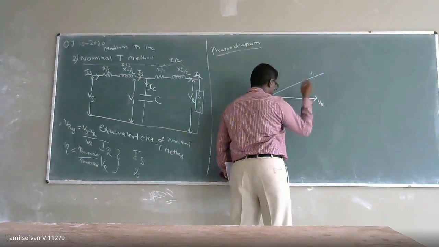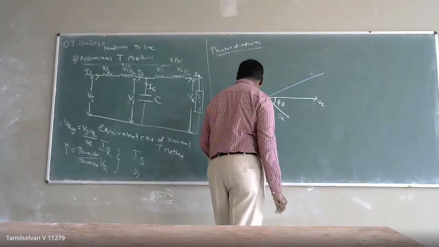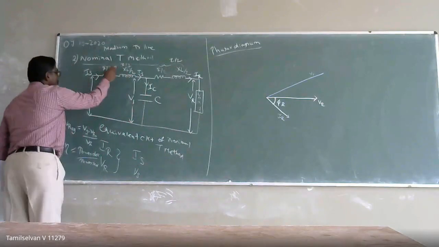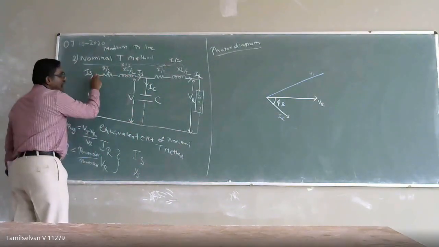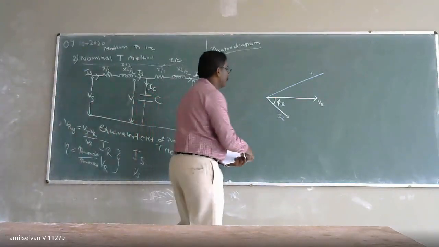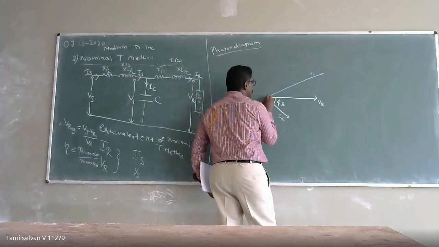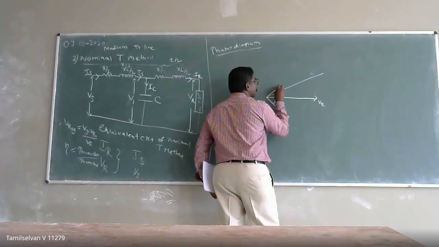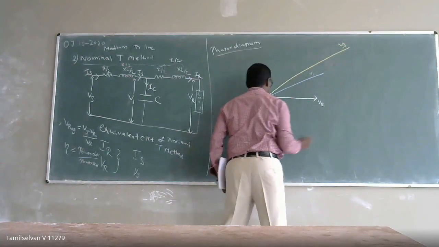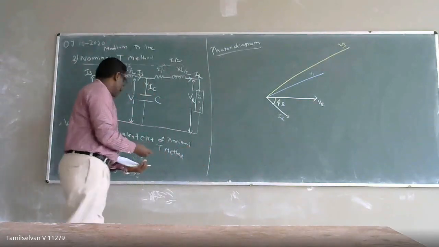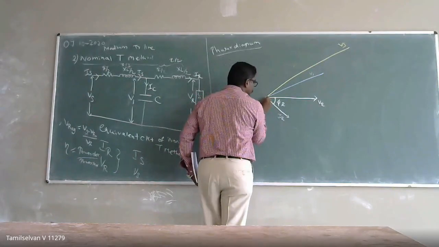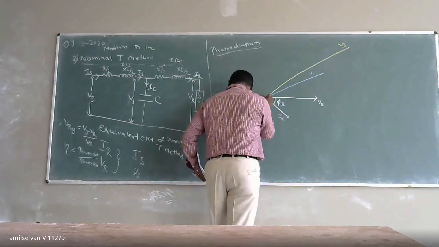Normally this is going to be higher in magnitude. Compared to this, since there is a drop in this section, the voltage is going to be higher in magnitude compared to V1 and VR. This is going to be my sending end voltage VS. When VS leads, automatically the current lags.